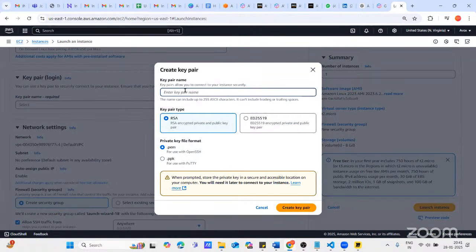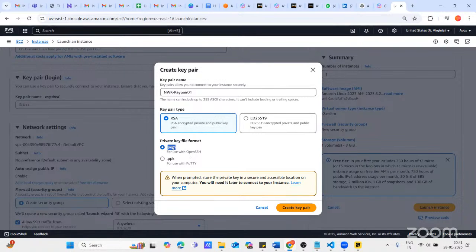Let's say this is my key pair name, networking and key pair 01. You can write any key pair name. And this is the algorithm, RSA. We have two types of algorithm, RSA and ED25519. I'm using RSA, and the key type is private, and .pem is a key format.